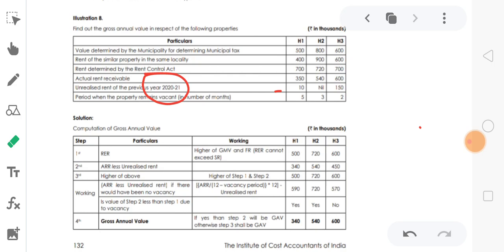So minus unrealized rent. How much unrealized rent? 10. We got 10. So 340 by 7 into 12 minus 10, that is the unrealized rent.